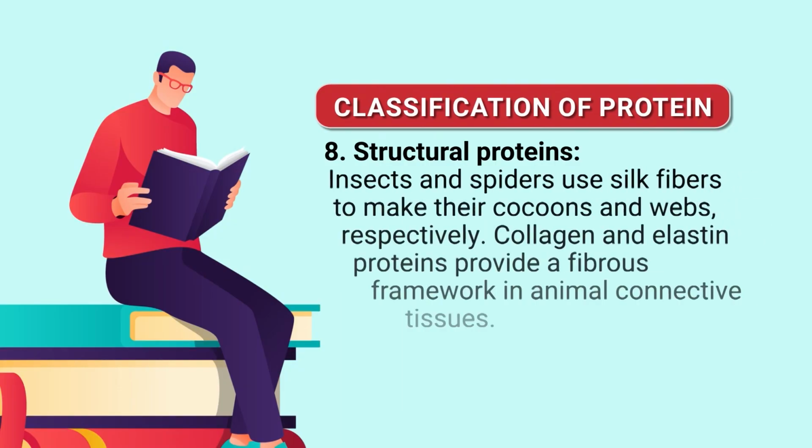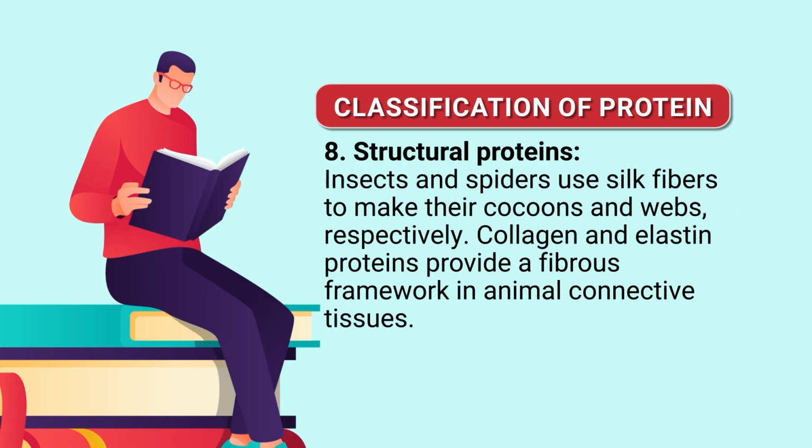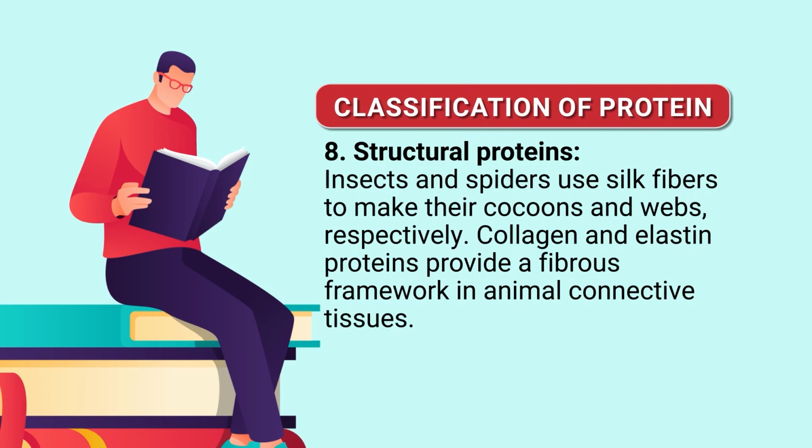Then structural proteins, whose main function is support. An example of a structural protein is keratin, a protein in hair, horns, feathers and other skin appendages. Insects and spiders use silk fiber to make their cocoons and webs respectively, and collagen and elastin proteins provide a fibrous framework in the animal's connective tissues. So, these are the functional proteins that perform different functions in our bodies.